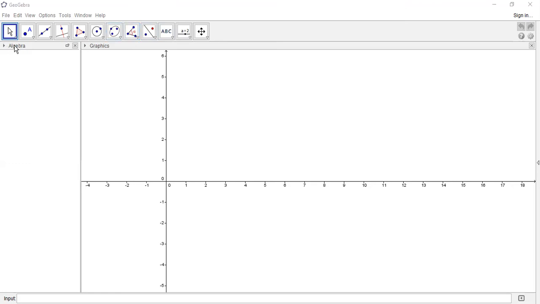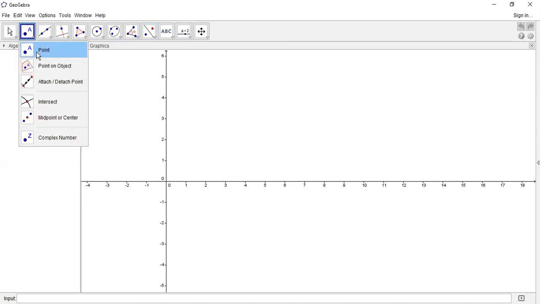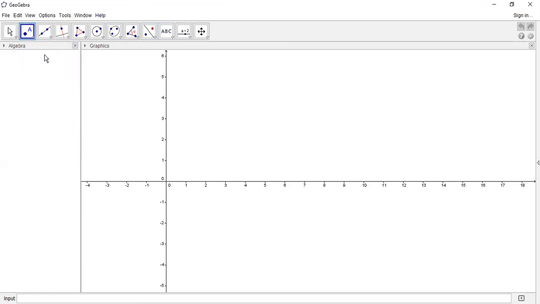Suppose I have started using this tool. If I click on the arrow pointer, here it is given as the point tool. Once I click on it, I draw the first point here, and here I draw another point. Then in the graphics view it shows the graphical structure of the point, but in the algebraic view it shows the position of the points.